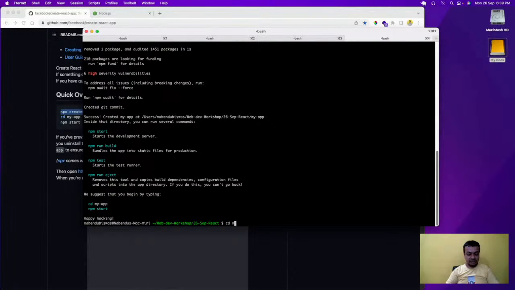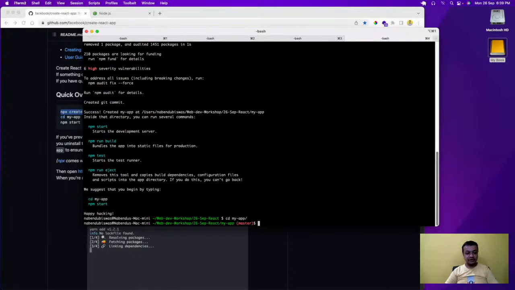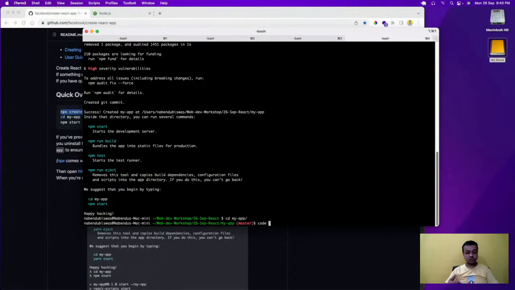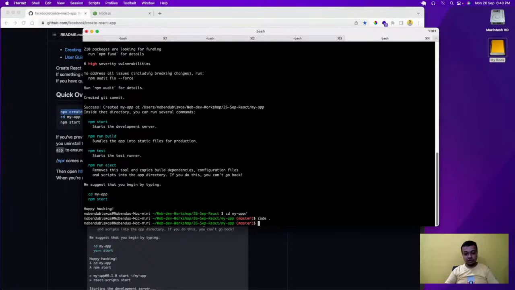So now I'll do a cd my-app, as they're telling. I'll do cd my-app, and then I will do npm start. But before npm start, as I've told, you need to know some command line at this point. There is a command line for opening the code in VS Code. That is code dot, you have to do, and it will open.